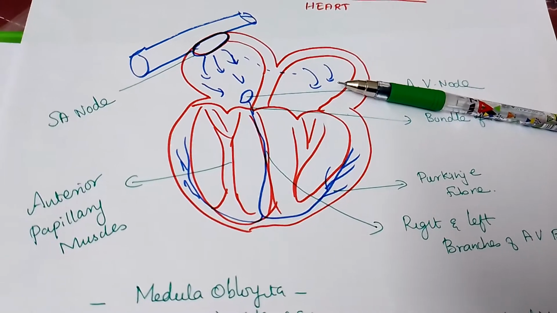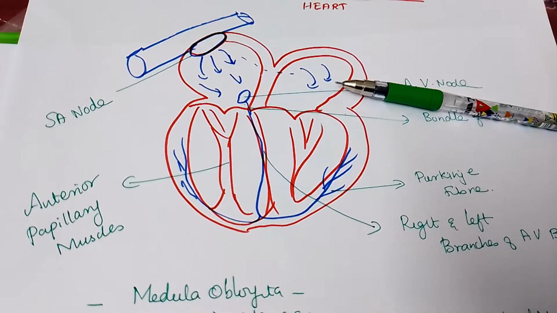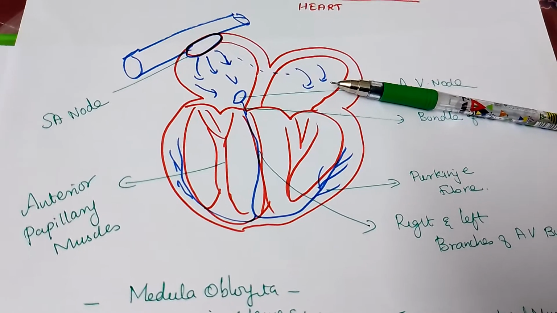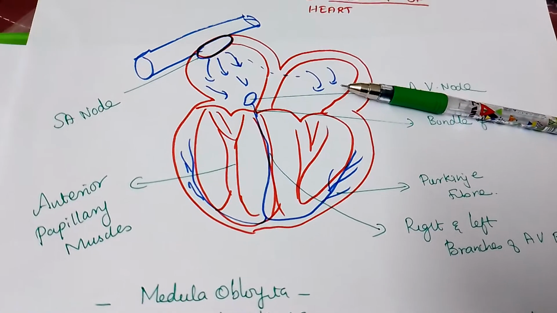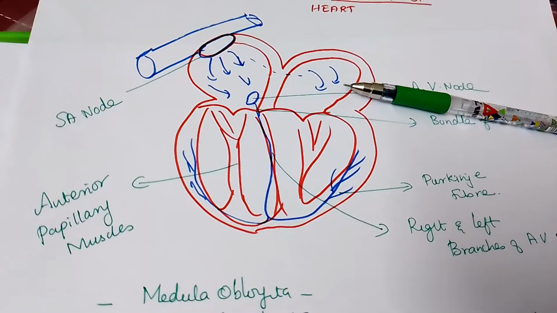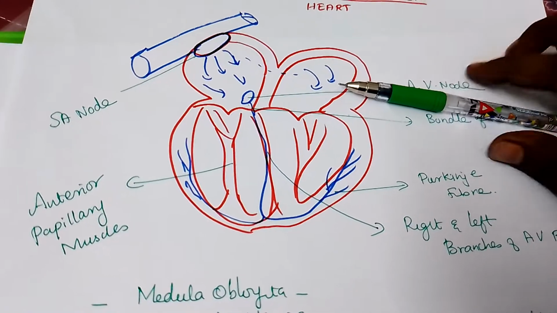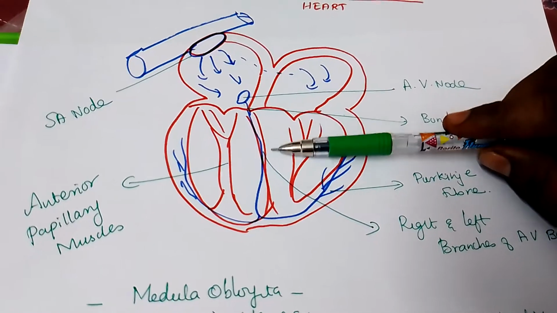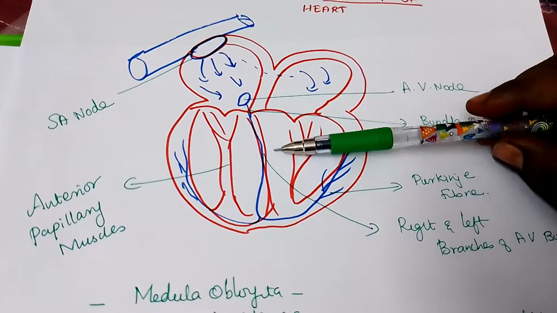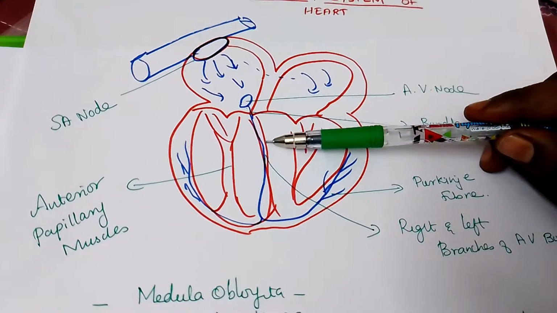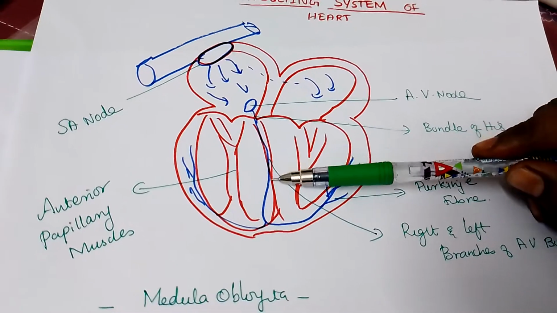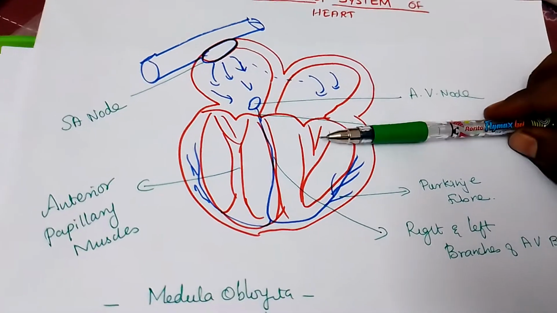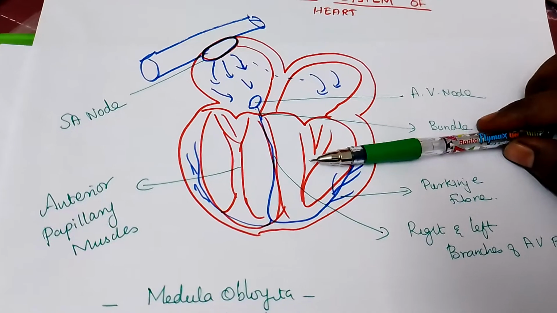once the contraction is finished, repolarization, depolarization. So it is also called the secondary pacemaker. Then the impulses pass to the bundle of His. This bundle of His takes the impulses downward. So both the branches, the atrioventricular branches. It is divided at the apex, down below, into two branches, that is called the right and left Purkinje fibers.